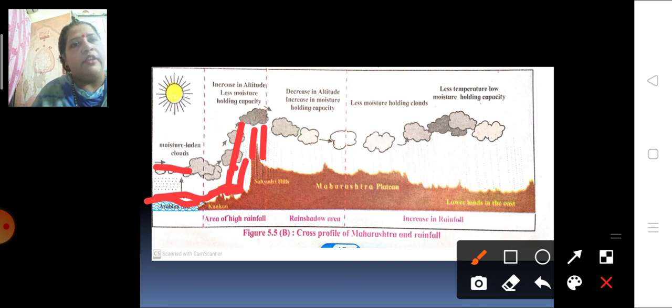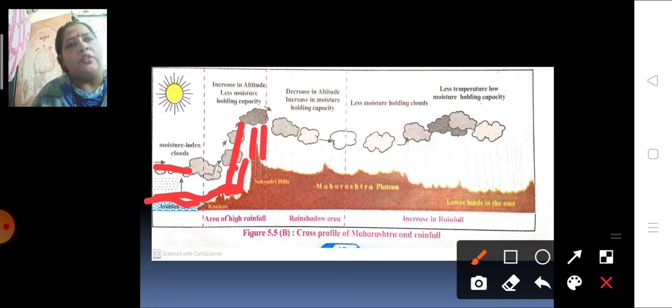Then after the Sahyadri Hills, you can see the cloud colors are changing. The grey color is becoming lighter and lighter. What does this show? This shows that the clouds are becoming empty. The moisture in the cloud is becoming lesser. There is a decrease in altitude and an increase in moisture holding capacity. Now the clouds are ready to hold more moisture in them. That means they are empty.